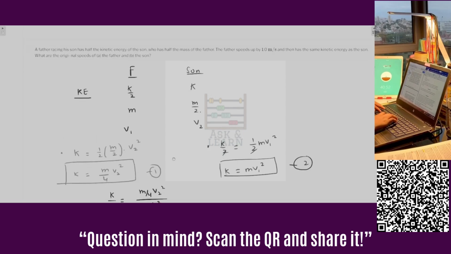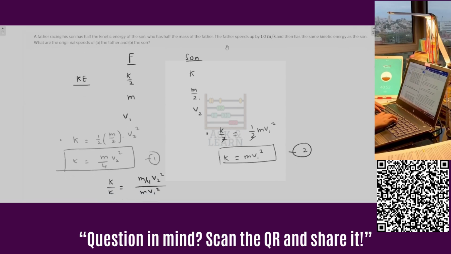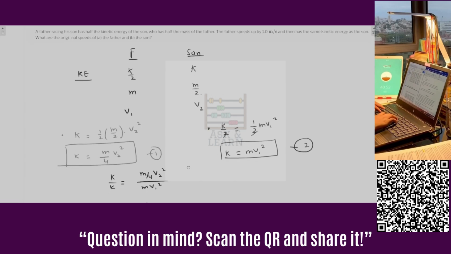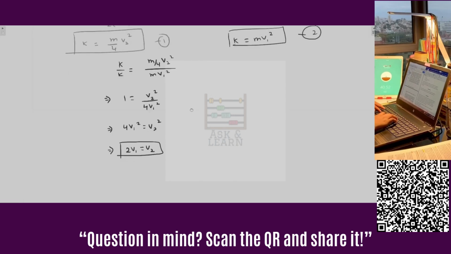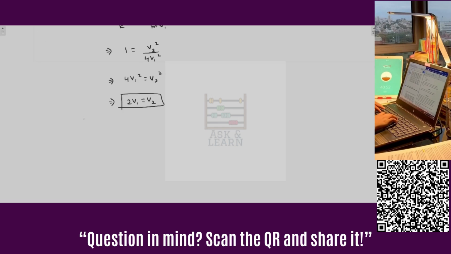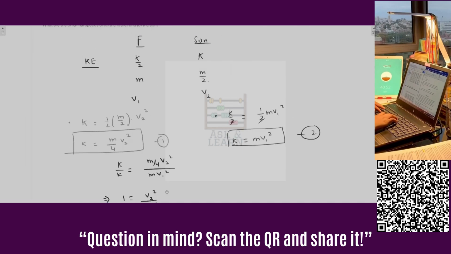The next relationship is also given, that the father speeds up by 1 meter per second and then has the same kinetic energy as that of the son. So it means that if the father is traveling with 1 meter per second, so half m 1 squared, m is the mass of the father.